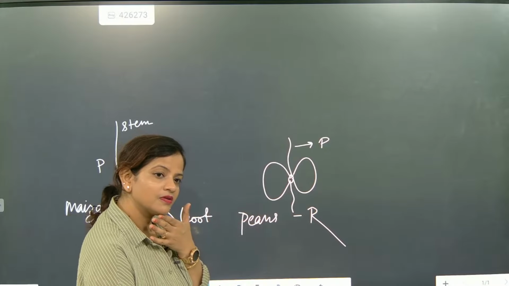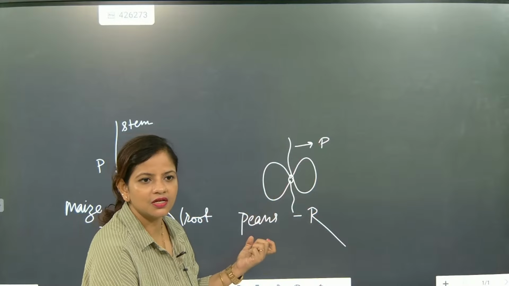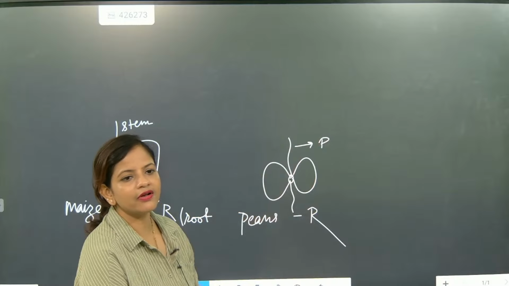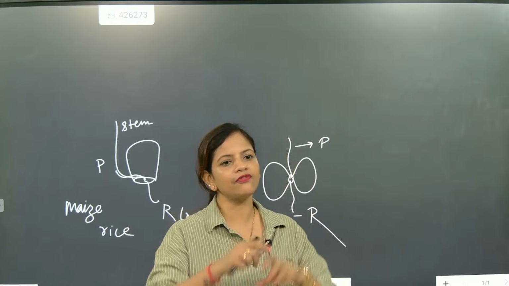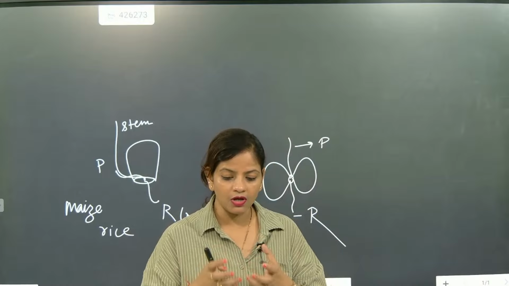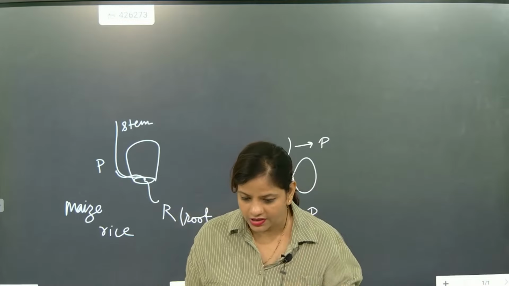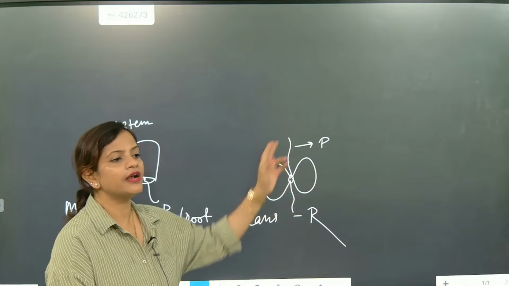What is the role of cotyledons in growing a plant? Cotyledons are the storehouse of energy. They stay until the plumule and radicle develop. The cotyledon will not detach until the plant has leaves. It has all types of energies inside, and all this energy will be given to the radicle and plumule.